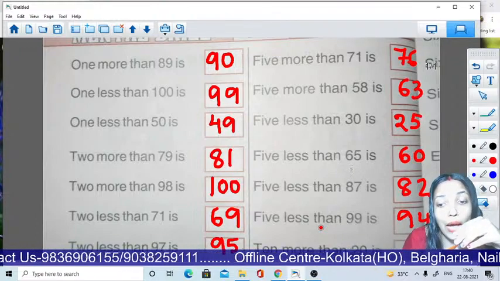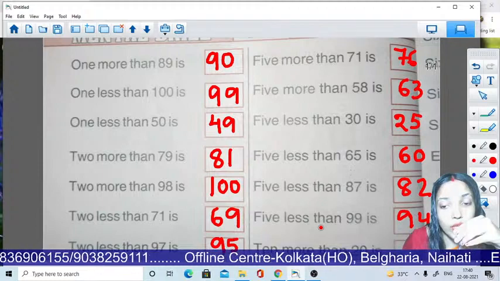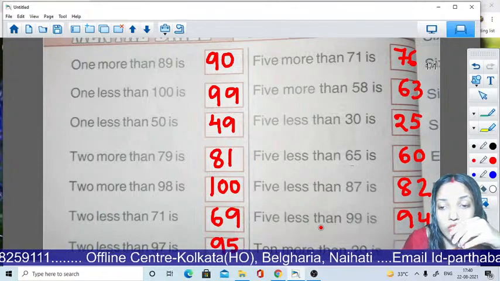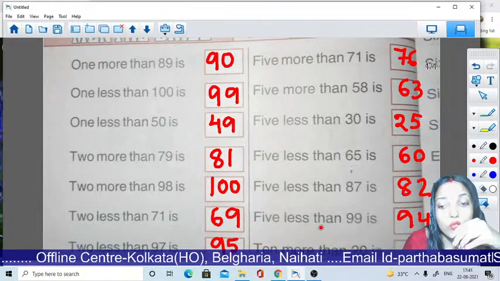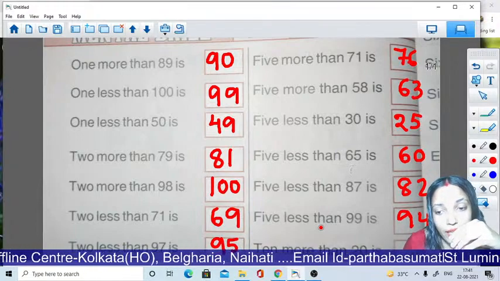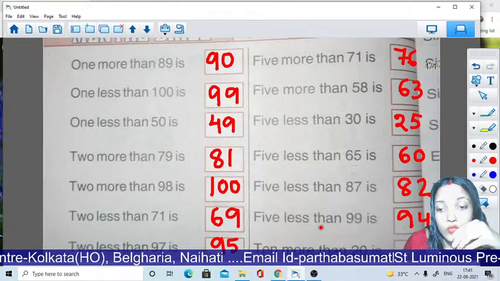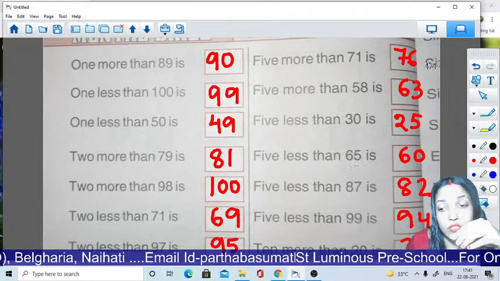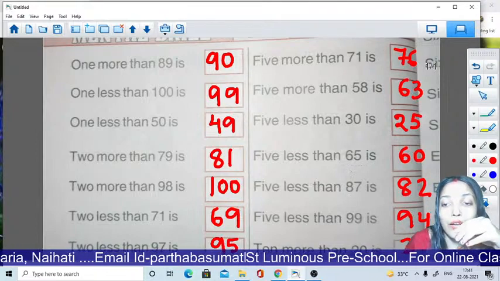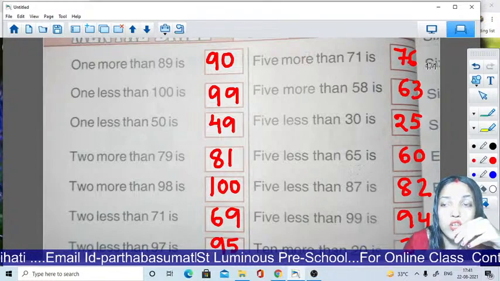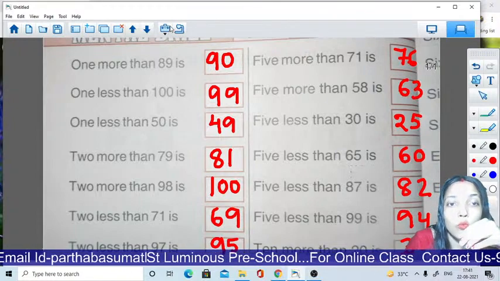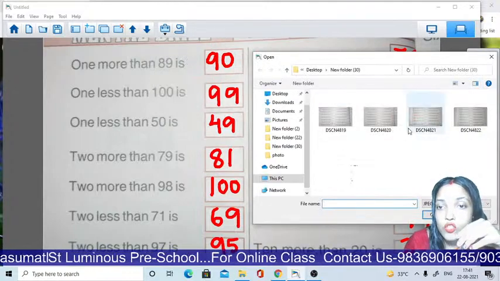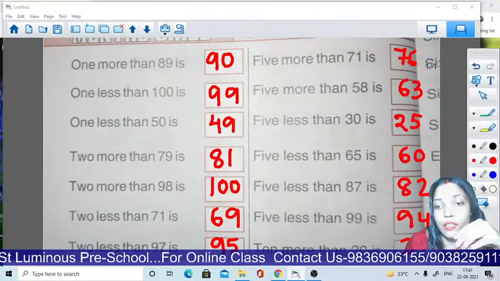Now you all have to count: 20, 21, 22, 23, 24, 25, 26, 27, 28, 29 and then 30. Okay students, I hope you all understand this page. So I want to go to my next page. Okay, so let's see with me.